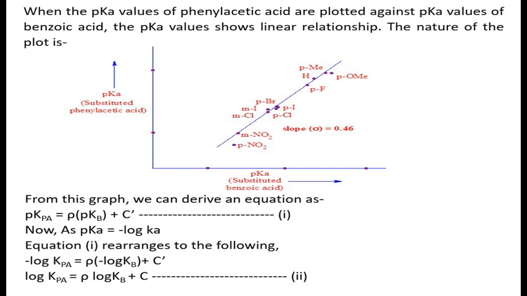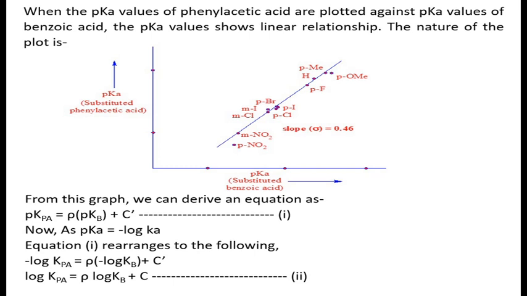When the pKa values of phenylacetic acid are plotted against the pKa values of benzoic acid, the pKa value shows a linear relationship. In front of us there is a plot.